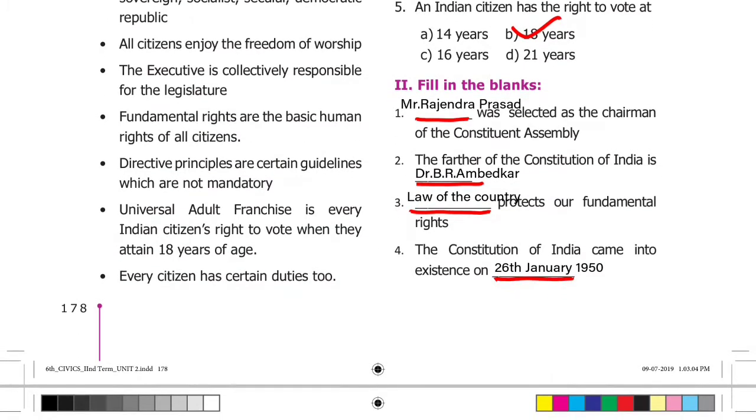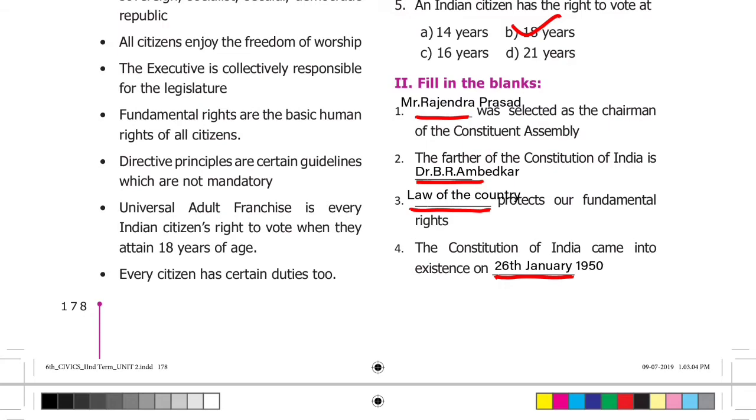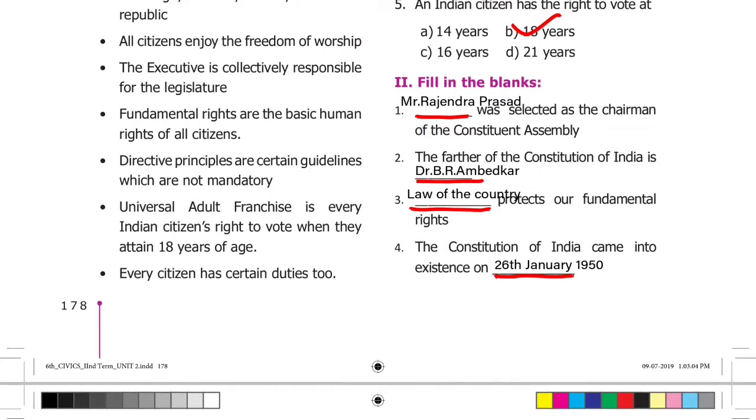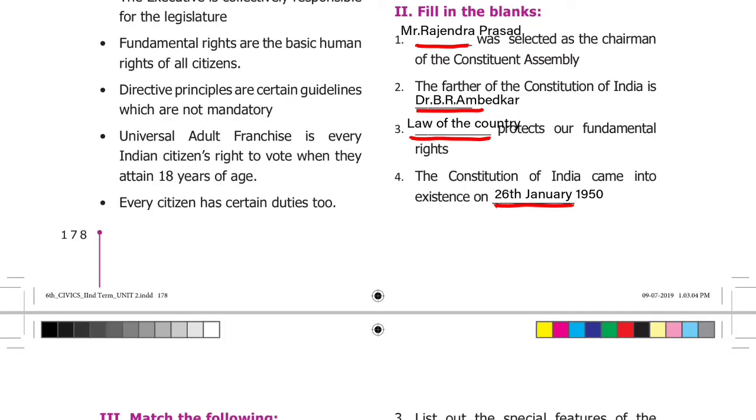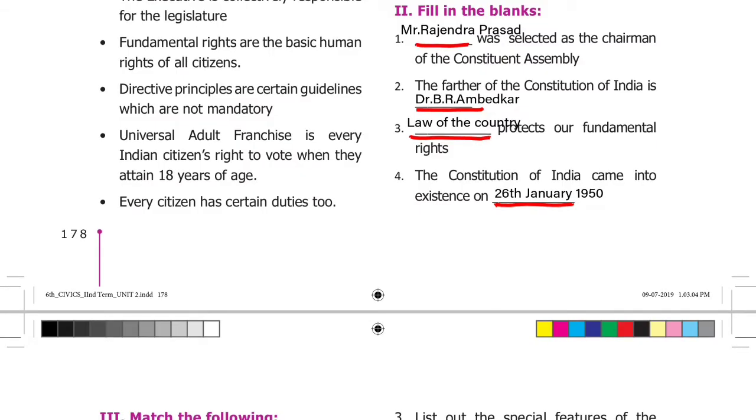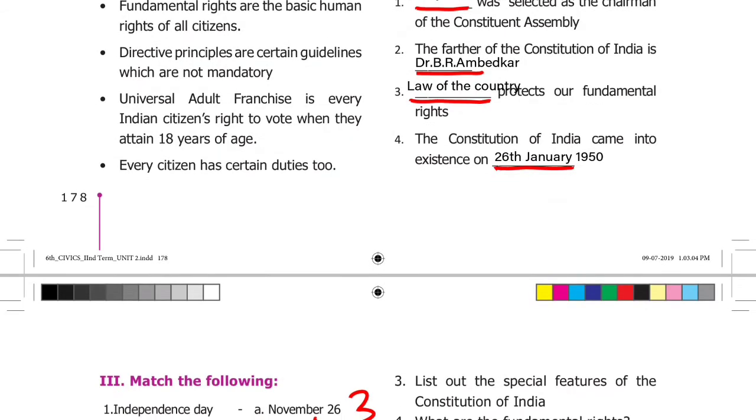Next, Roman letter 2, fill in the blanks. Dash was selected as the chairman of the Constituent Assembly. Answer: Mr. Rajendra Prasad. The father of the Constitution of India is dash. Answer: Dr. B.R. Ambedkar. Dash products are fundamental rights. Answer: Law of the country.